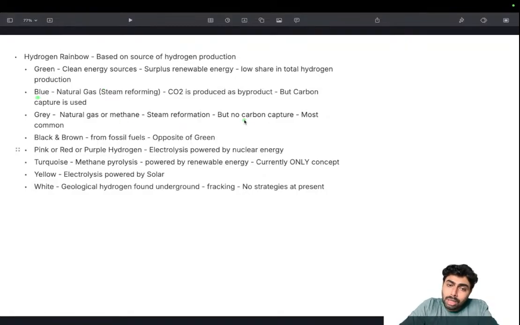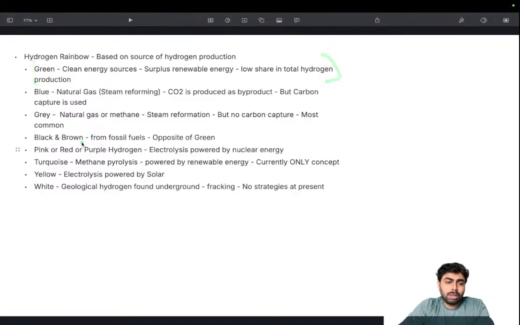And where there is no carbon capture, it is called gray hydrogen, because that's the common process. Carbon capture is also an extensive process. So not all hydrogen production centers will be employing carbon capture, but slowly they are moving on to that also, with carbon credits and all. So right now, gray hydrogen is the most common, followed by blue and then green. But ideally we should be sticking to green and developing technologies to make it more viable.